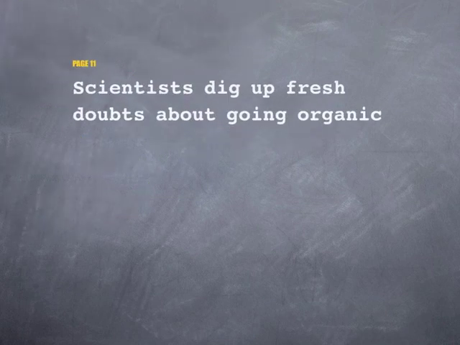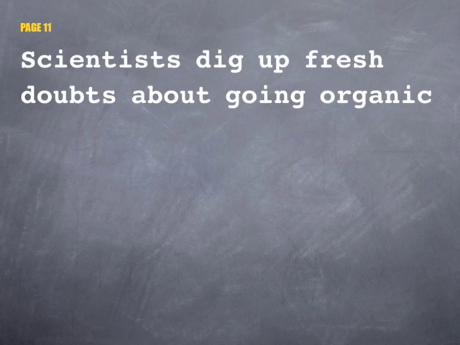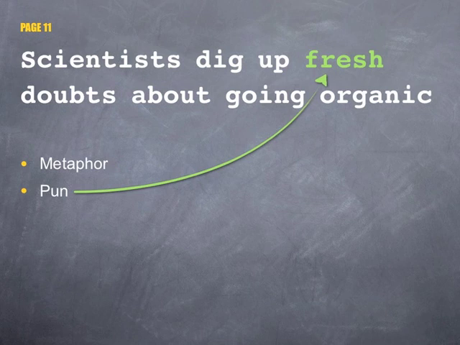The eighth and final headline, on page 11, "Scientists dig up fresh doubts about going organic," hints that some research has been done about organic food, and by reading the article you'll find out the results. A metaphor, "dig up," is used to make it more interesting, which makes the reader visualise scientists in white coats literally digging for the results in the ground. The writer uses a pun in "fresh," which conveys both the fact that the results are new and the idea of fresh veg. This second image also links in with the picture of the freshly dug carrots.